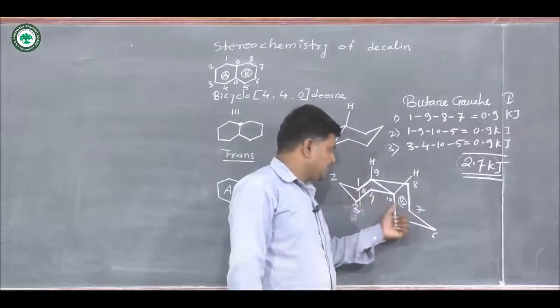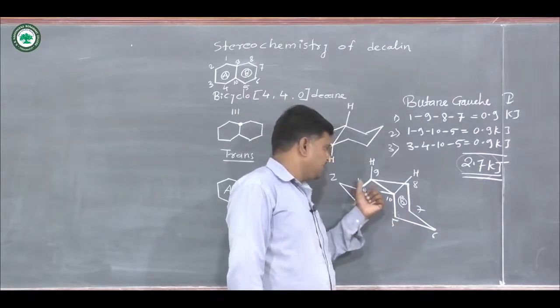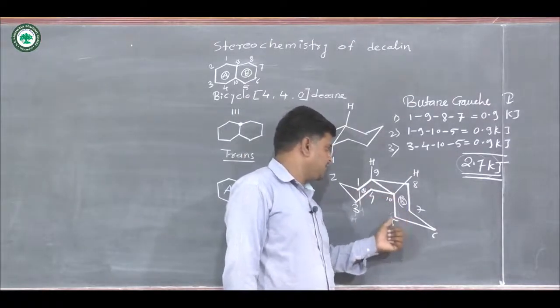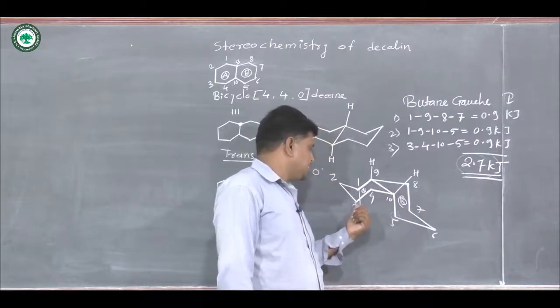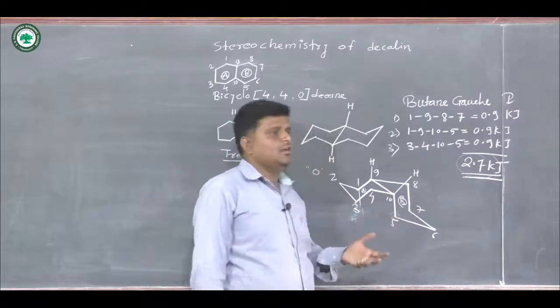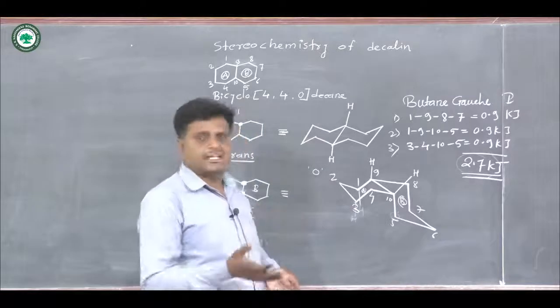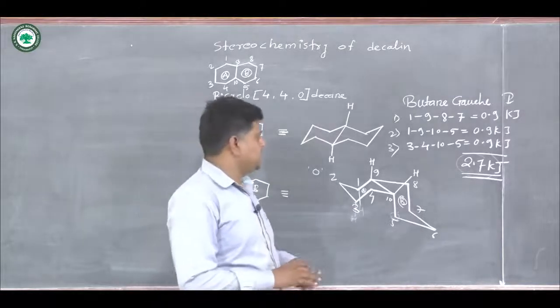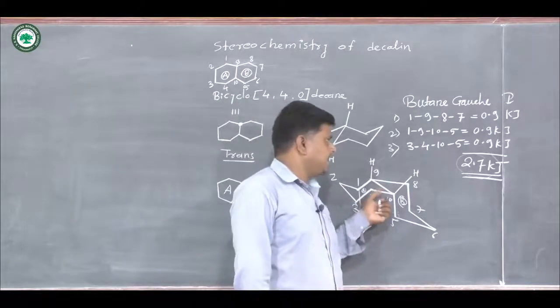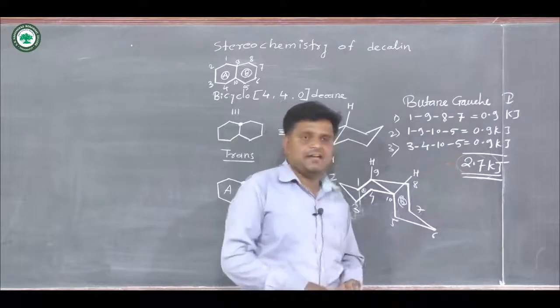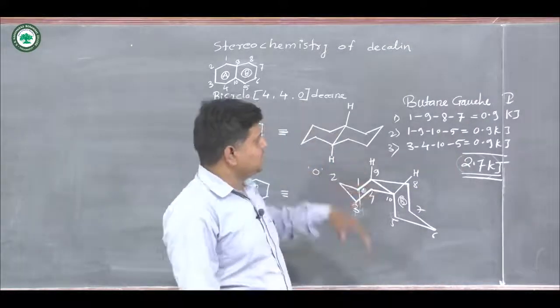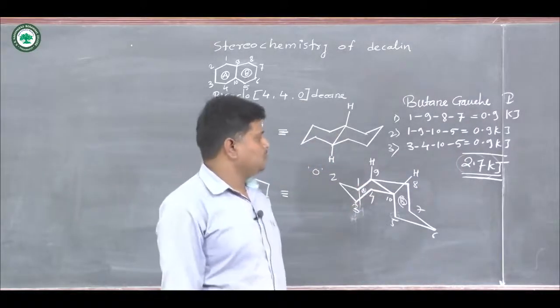Then this another segment is 1, 9, 10 and 5, and the last segment is 3, 4, 10 and 5. So these are the different segments which are present in cis decalin, and they give different types of energies, and when we calculate all these we have 2.7 kilojoule energy.